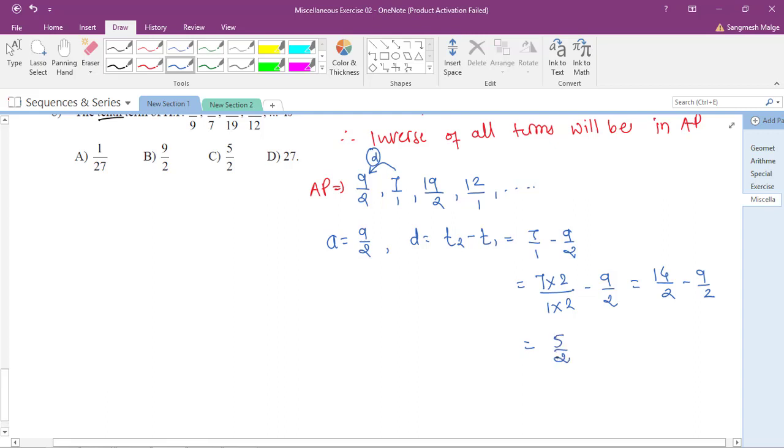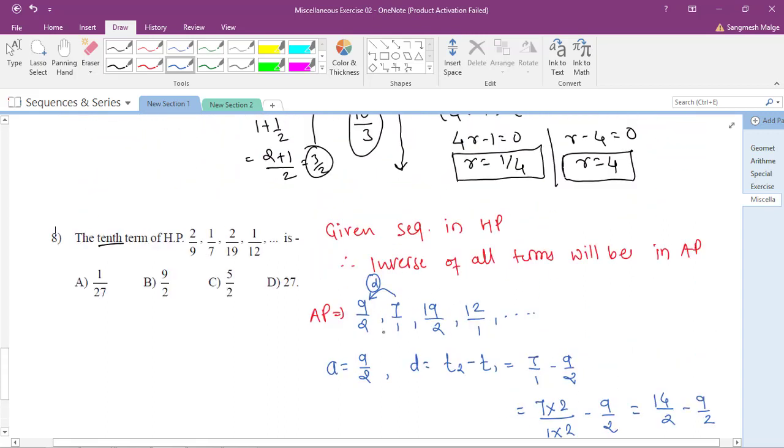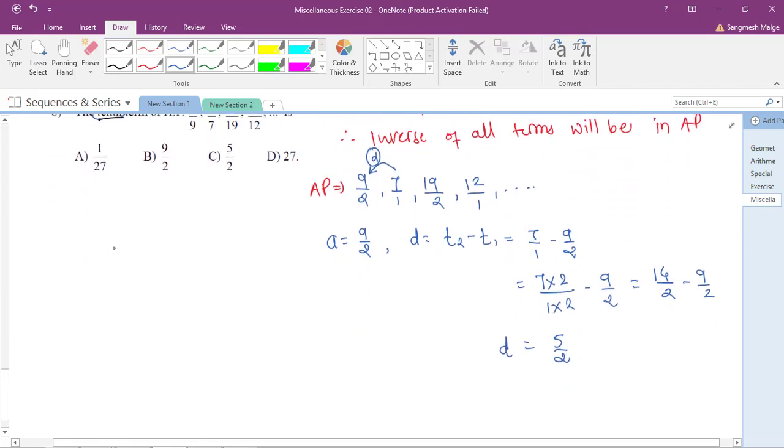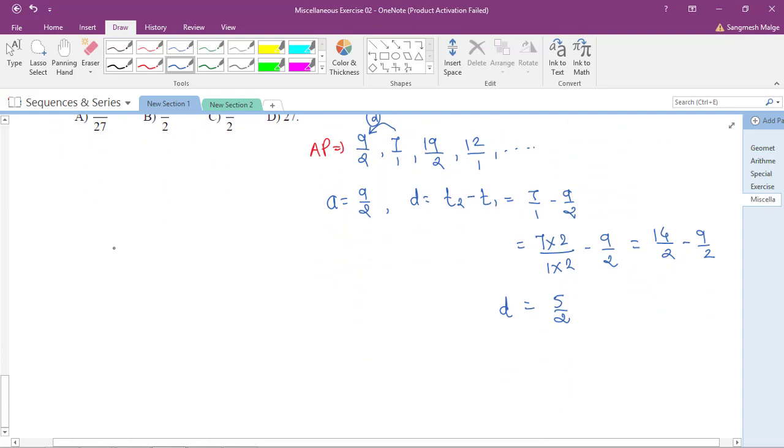Okay, this is a 5/2. So what is this? This is nothing but the common difference D of the given AP. But what they are asking? They are asking for the 10th term of HP. So let's find out the 10th term of AP first. Okay, so 10th term of AP is equals to what? Yes, Abhishek, what is the 10th term of AP?